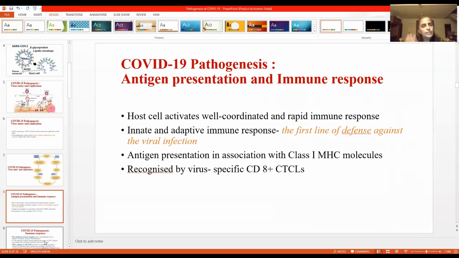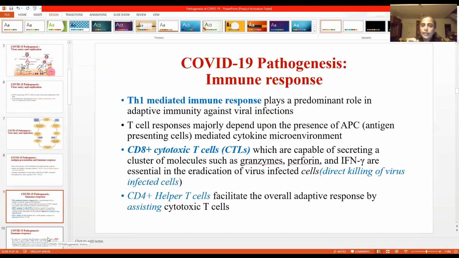So before these lymphocytes come into play, what should be done? The antigen should be presented to the immune cell. So which molecule presents this antigen? That is the major histocompatibility complex. In the case of viral infection, the antigen is presented in association with class 1 MHC. And this is recognized by the virus-specific CD8 positive cytotoxic T lymphocytes. And this Th1 mediated immune response plays a predominant role in adaptive immunity against viral infections.